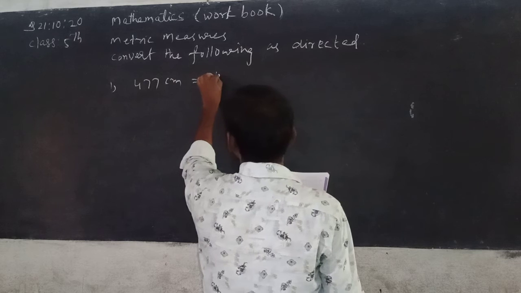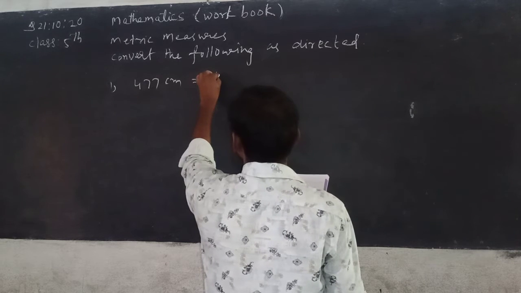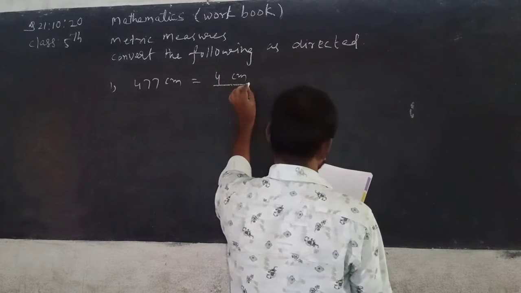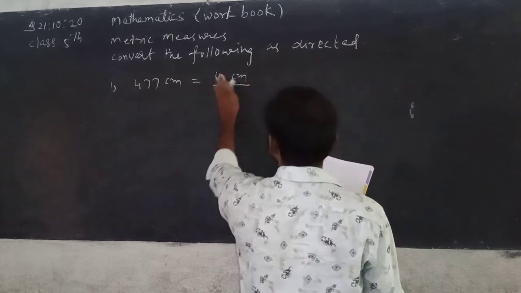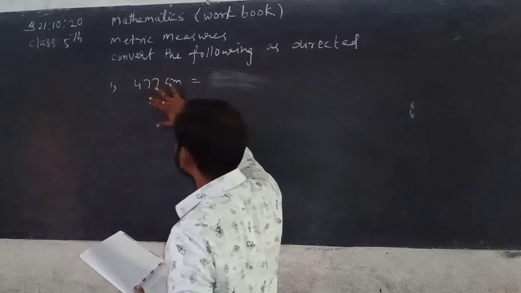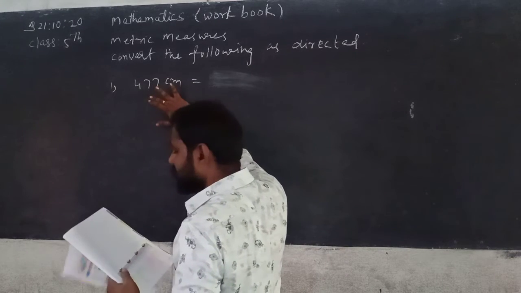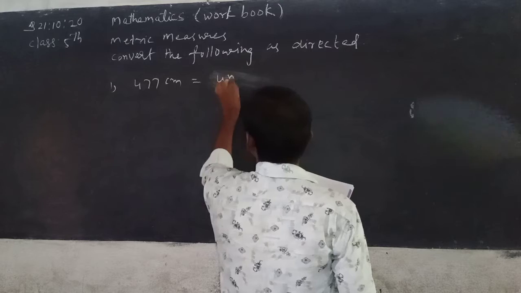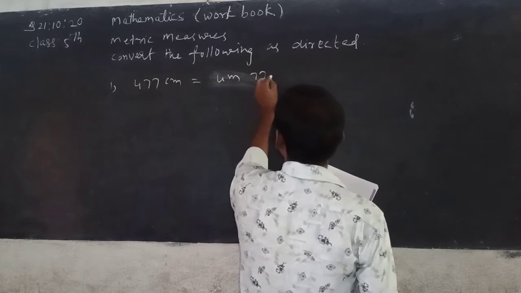4 meter. See here, 477 centimeter. It can be written as meter and centimeter. So in it, 4 meter and 77 centimeter.